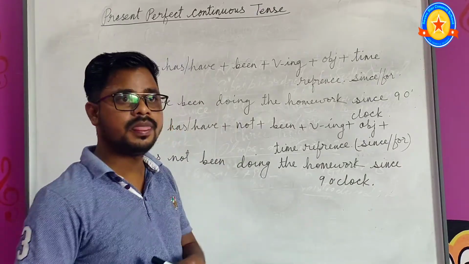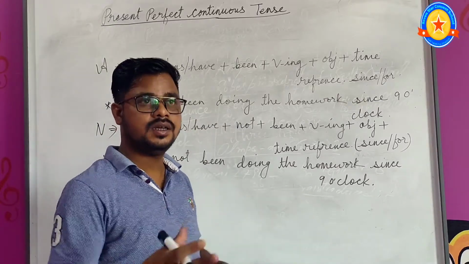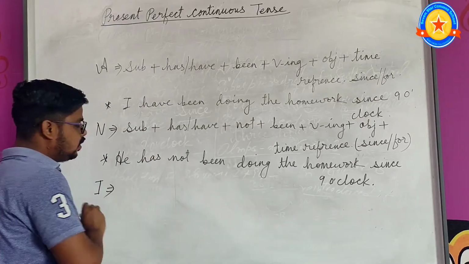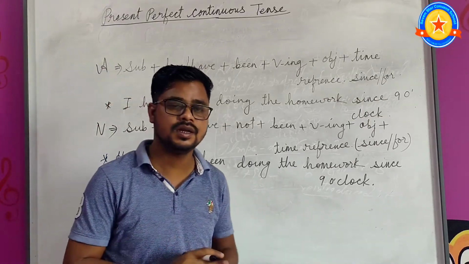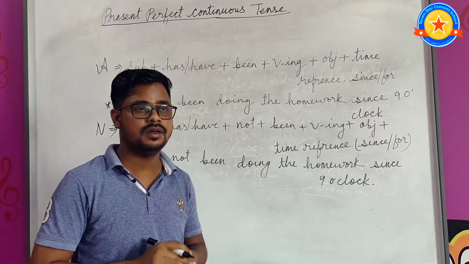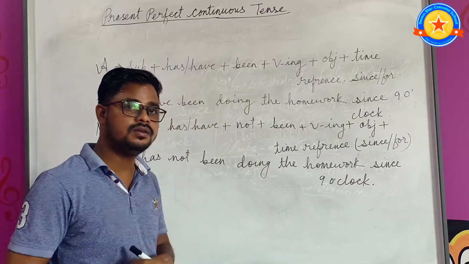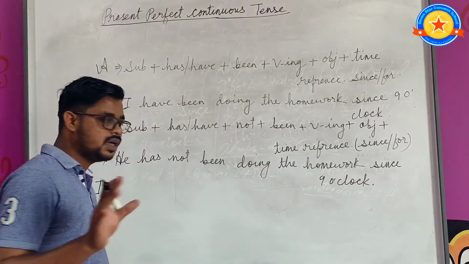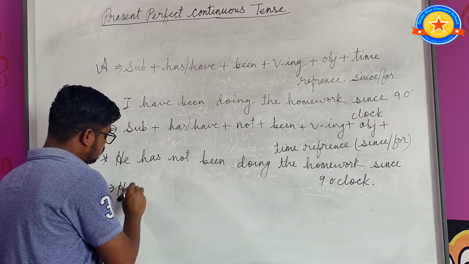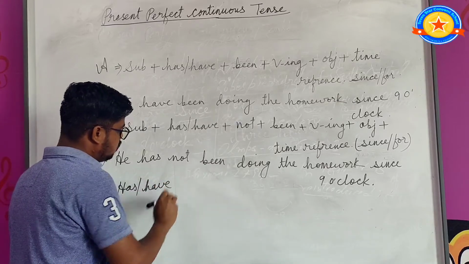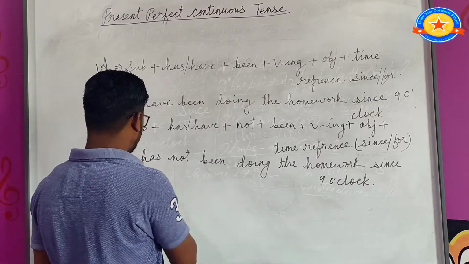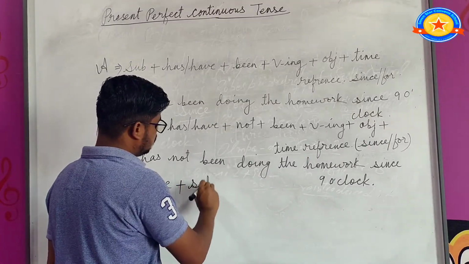Now let me tell you how to make interrogative sentence in present perfect continuous tense. I am writing I in short for interrogative, and before also I told you that interrogative sentences are of two types, yes no type and WH word type. First I will tell you yes no type question. In yes no type interrogative sentence, first we have to write has or have before the subject.